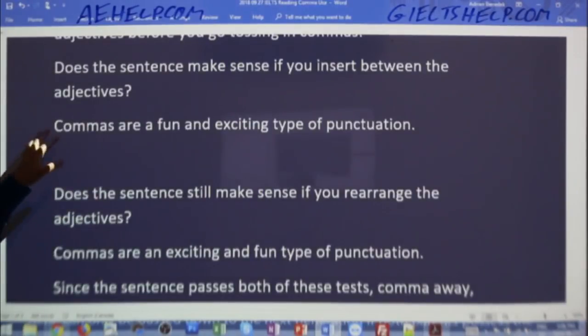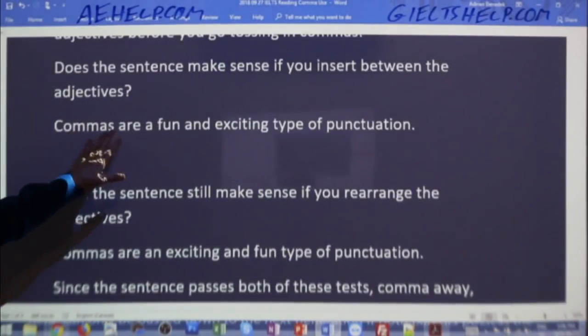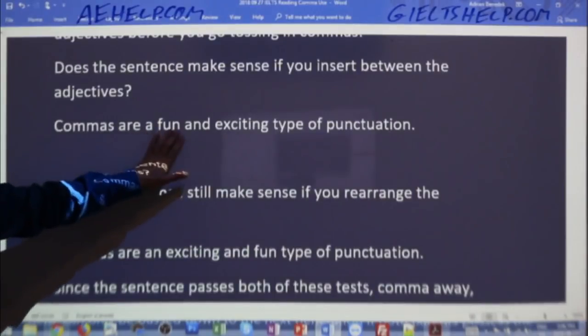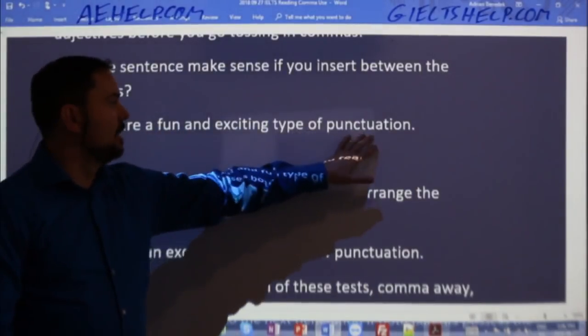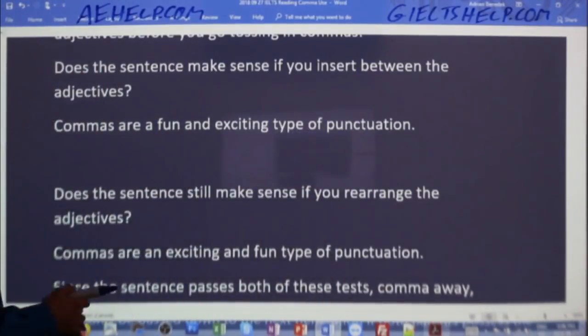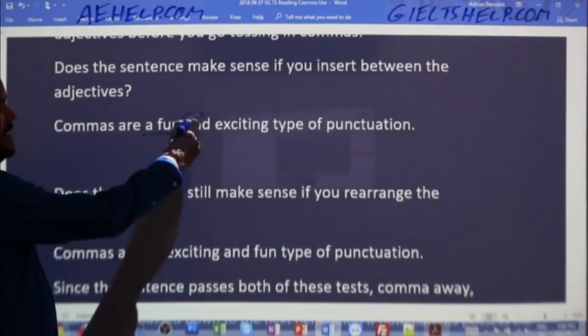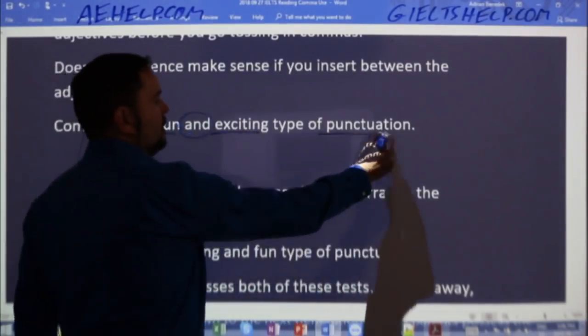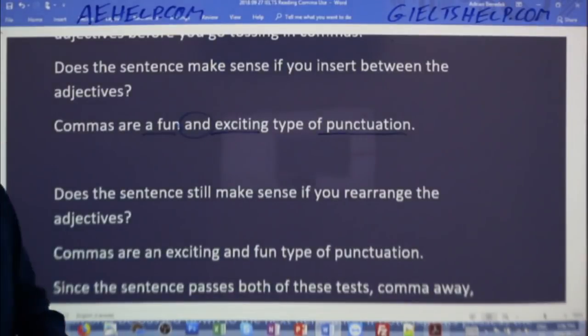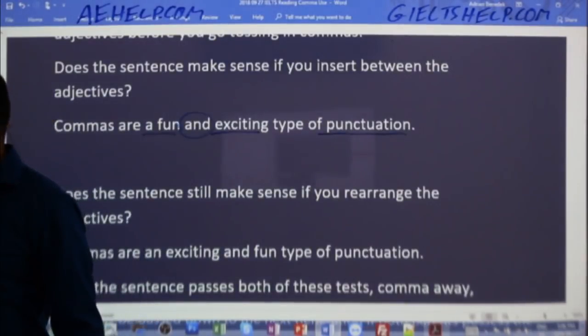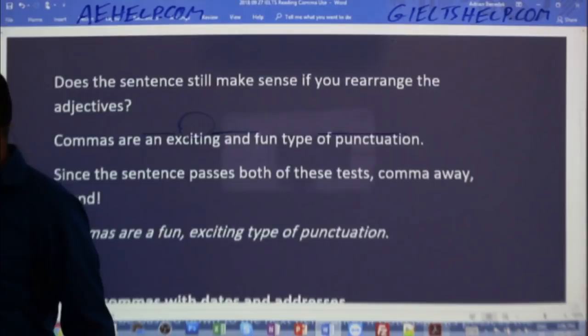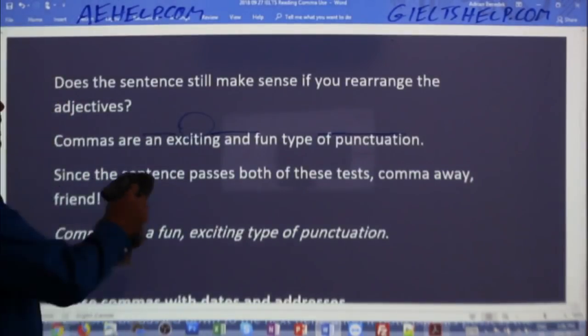So here is an example sentence. Commas are a fun and exciting type of punctuation. So you can see here that it's a fun and exciting type of punctuation, okay? Now, here's the check. So this is one way that you can write the sentence. And then here's the check.